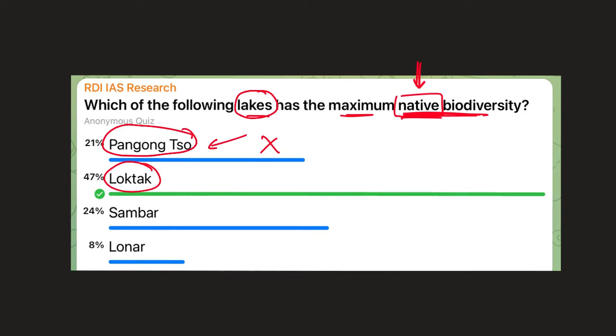Possible. Next, Sambar Lake is in Rajasthan, right? Dry region, cannot have native biodiversity. And Lonar Lake is in the eastern part of Maharashtra, central, so to say, central part of Maharashtra, which is in the rain shadow area of the Western Ghats. So those are the drier regions of Maharashtra. So again, cannot have native biodiversity higher than Manipur, which is Loktak Lake. So that is why, option B is the answer.